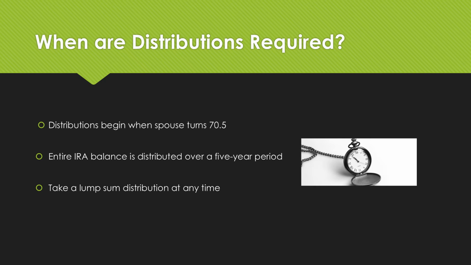Spouses have the options of either taking a distribution when they themselves turn 70 and a half, paying down the entire IRA balance over a period of 5 years, or taking a lump sum distribution at any time.